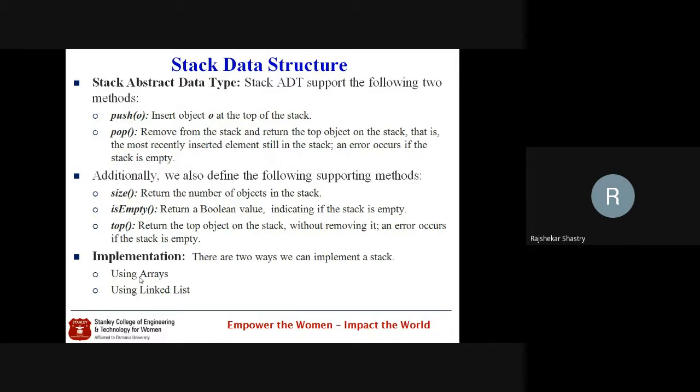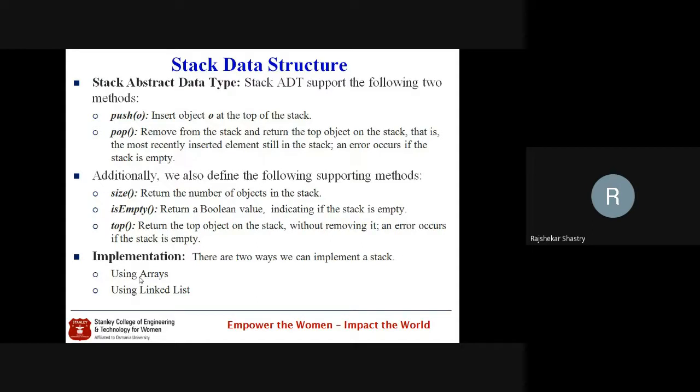And top is also one of the methods, where it always returns the top element if it is present in the stack, if it is not empty. If the stack is empty, then there is no element at the top position to return when we call the method called top. So these are additional methods whose support we take to implement the main methods called push and pop.